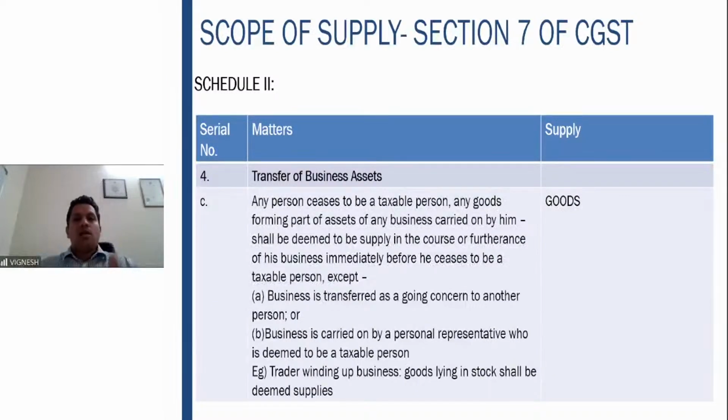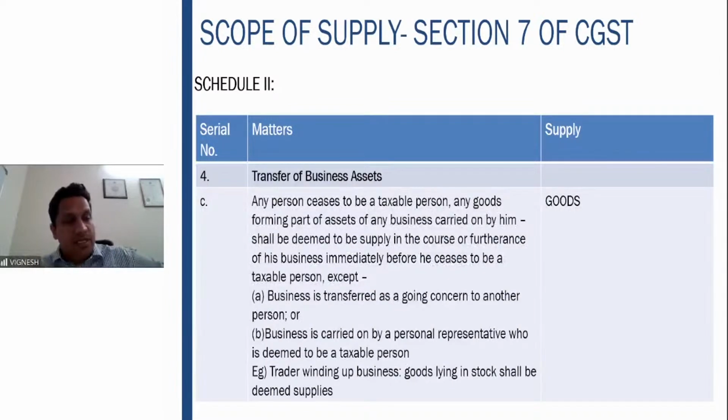That means what? If a business is stopped, until and unless these two activities are not done, whatever are goods lying in the part of the business, they shall be deemed as if it is transfer. That is supply of goods. Fine. Unless if you are transferring the business to someone else to take it up as a going concern, then this particular point will not apply.